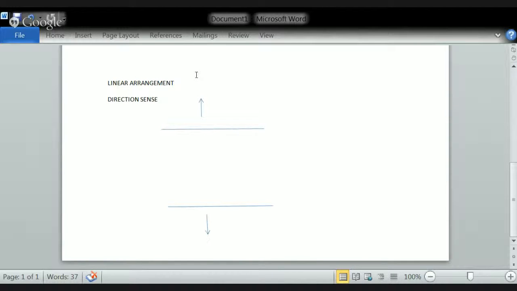Now shall we discuss what the southward direction is? I think everybody got the northward direction, in which what is the right side and what is the left side. Now let us see the south side. When the person is sitting in a southward direction, what will be his left and what will be his right? If you imagine that you are sitting in that particular situation, what will happen?